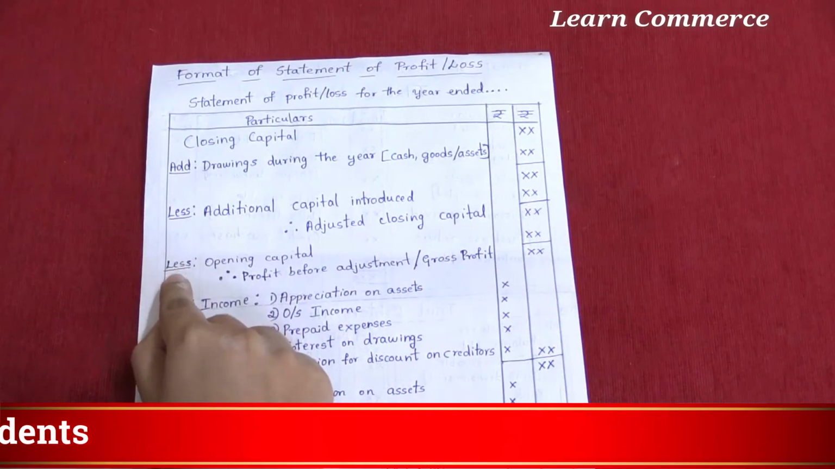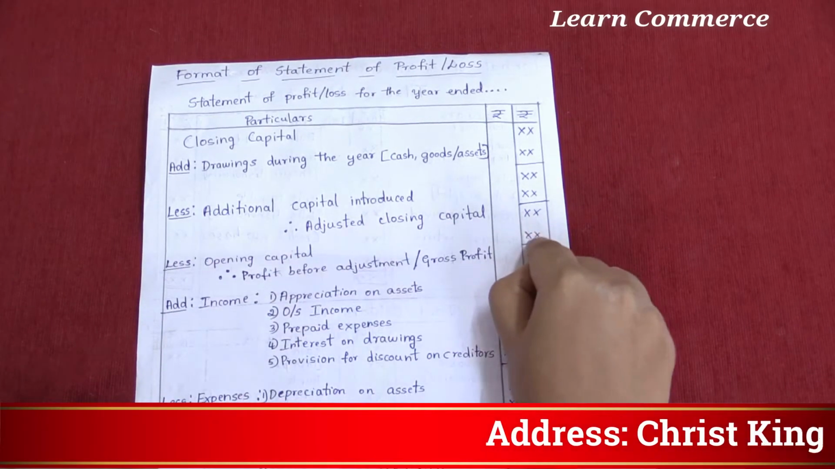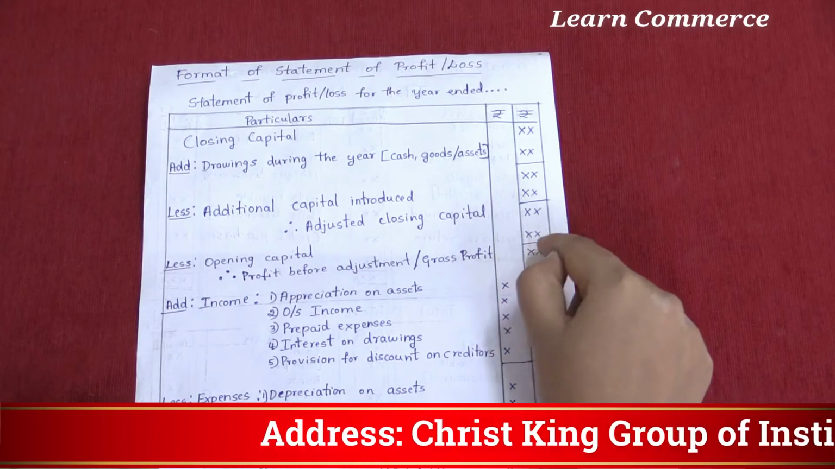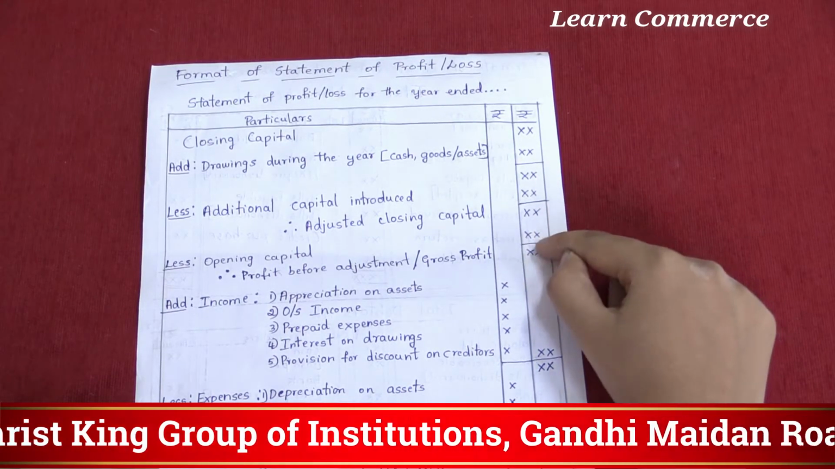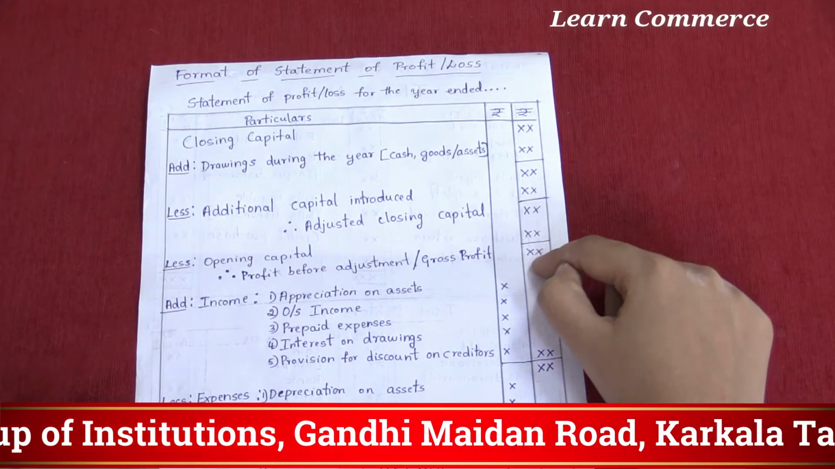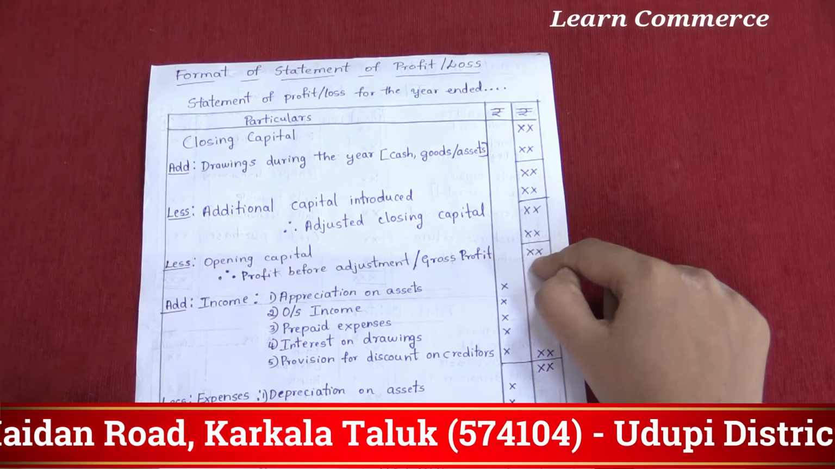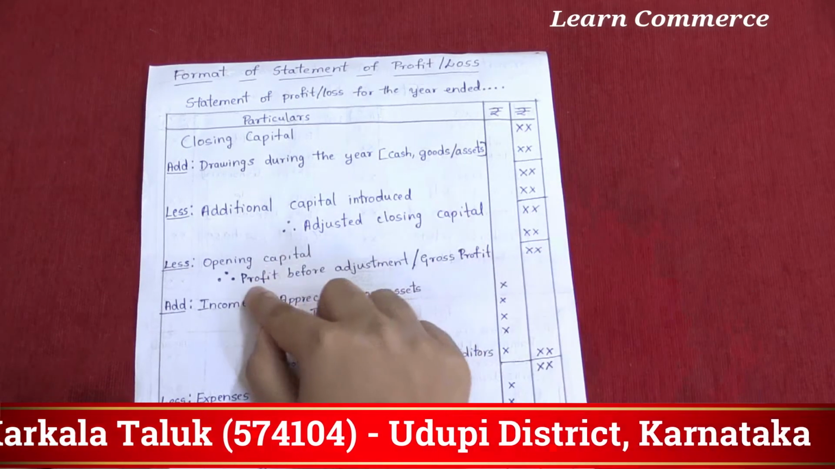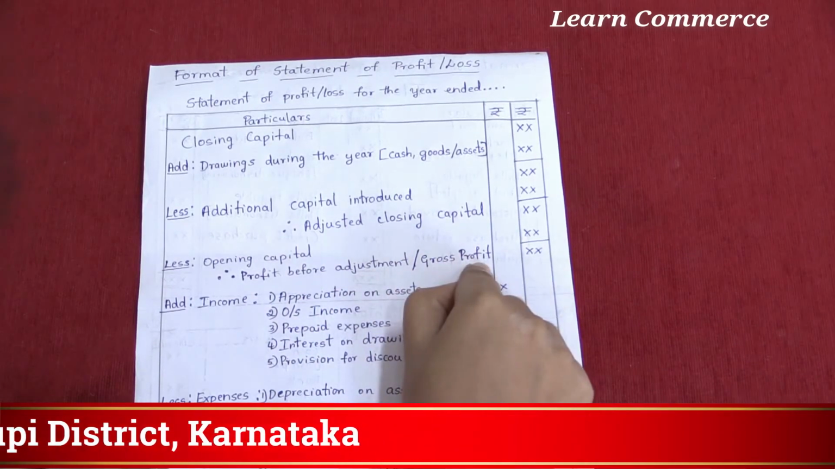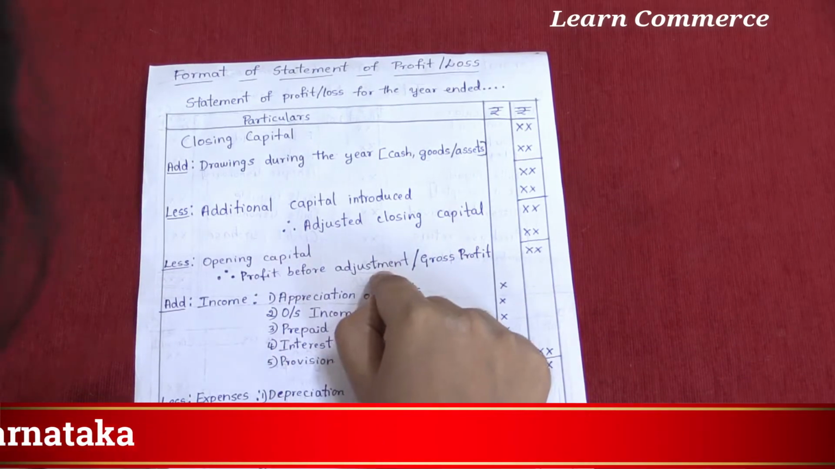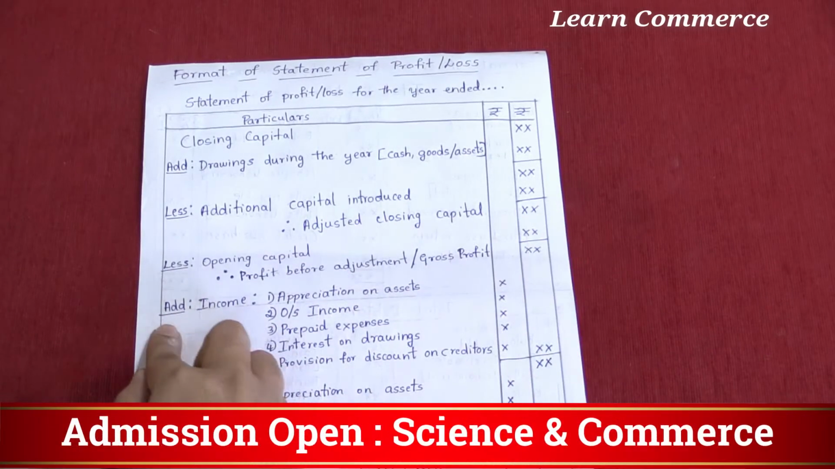Then less opening capital. Write the amount in the outer column. Then from the above amount, deduct the opening capital. You get one amount. That amount you should write in the outer column, and it is known as profit before adjustment or gross profit. You can write profit before adjustment or you can also write gross profit. Yes. Next.